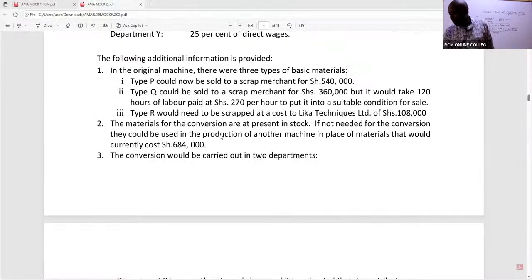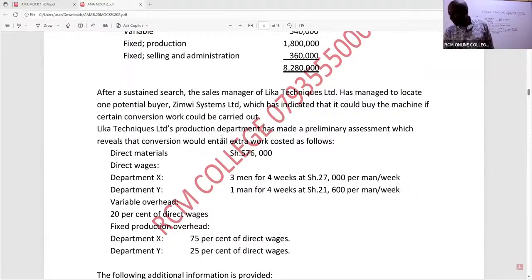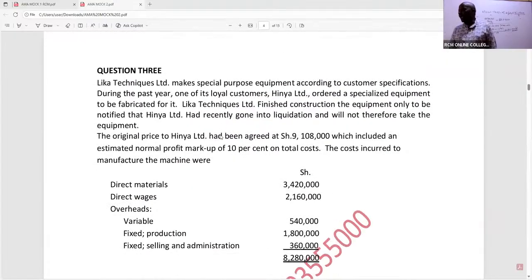So the only question we haven't done here, I think it's question number 3. Question number 3, Liquor Techniques Limited, liquor for beer, makes a special purpose equipment according to customer specifications. During the past year, one of its loyal customers, Hinya in Kikuyu means what? You're strong.